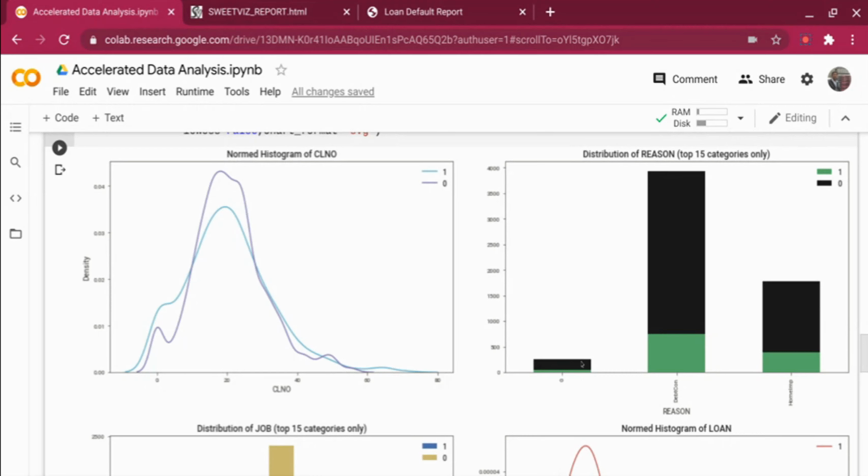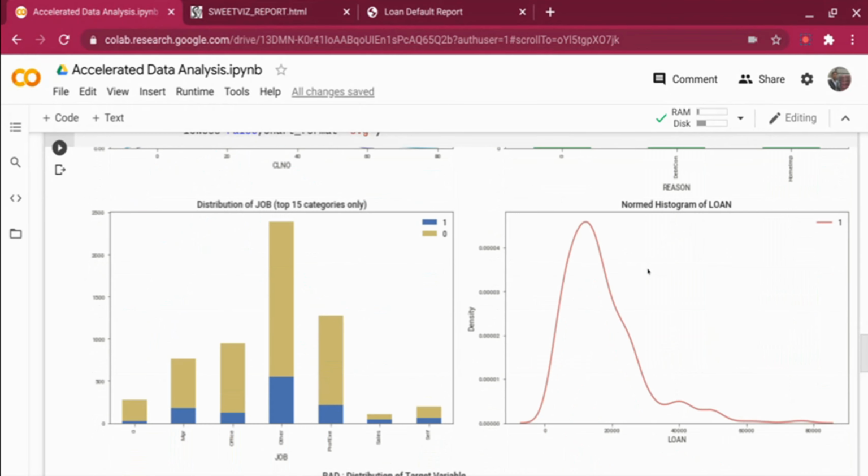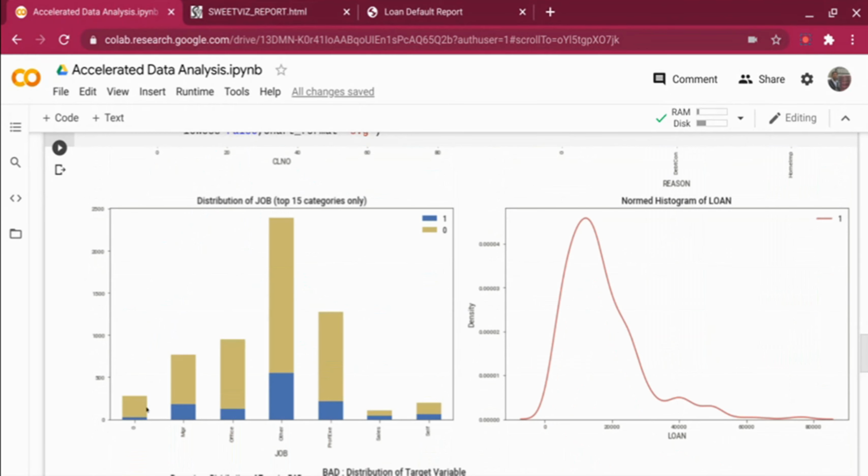In case the distribution of missing value is pretty higher in default, then I may create one more value called other. If it does not really signify a lot, I can just impute it to the maximum category. So I can also apply business knowledge, but I'm just giving an example. And similarly, job also, you can see it has a missing value, the first column, which says 0, and you can see how the bad loans impact based on the job reason, right?